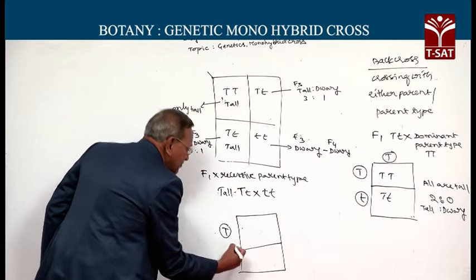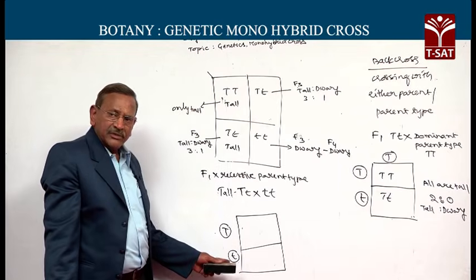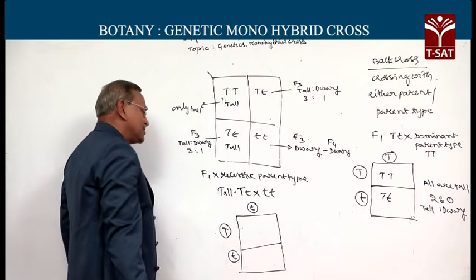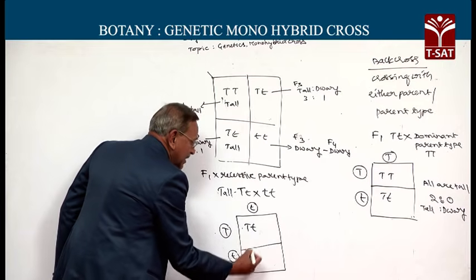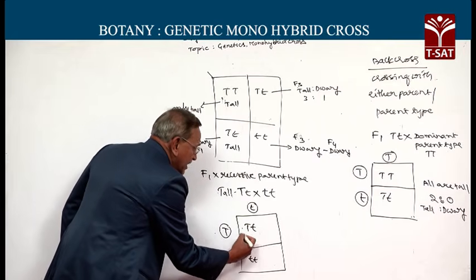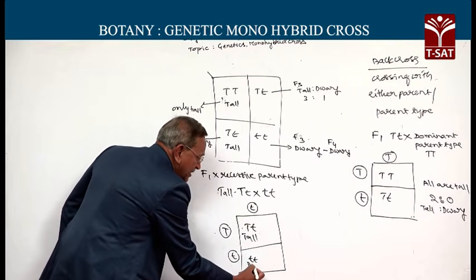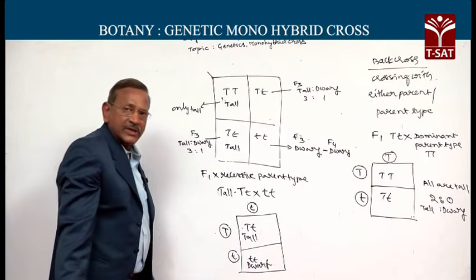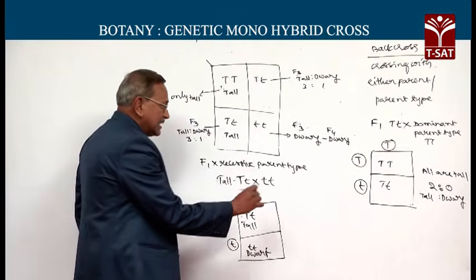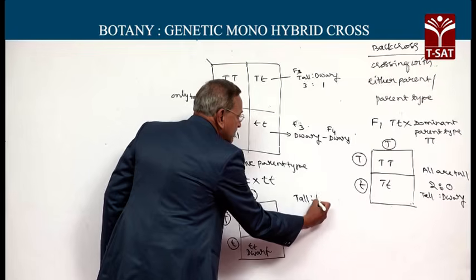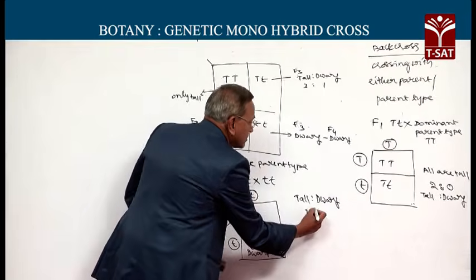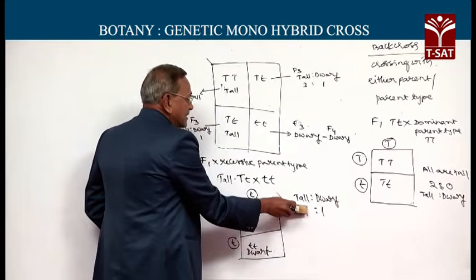Fifty percent of gametes contain capital T, the remaining 50% contain small t, and all gametes of the other parent contain small t only. This is capital T small t, small t small t, and this is the genotype. Its phenotype is tall, and its phenotype is dwarf. So what is the ratio of tall to dwarf here? Tall to dwarf here is 1:1.